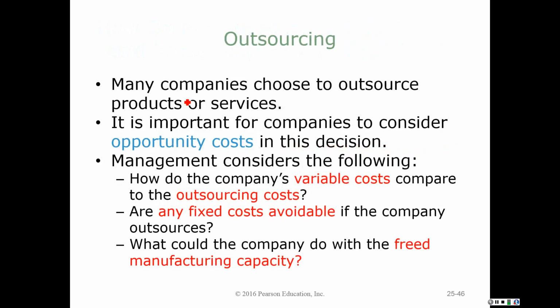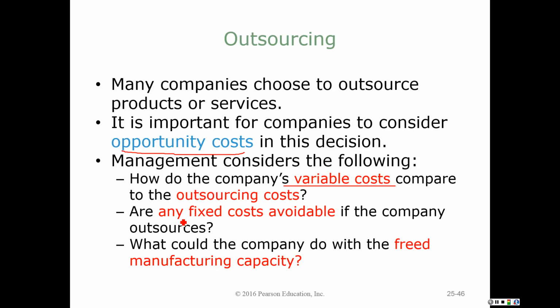Okay, as I mentioned, we'll begin with outsourcing. So we want to consider opportunity cost here. We haven't looked at these yet. We're looking at, are there costs that we could take advantage of, or are there revenues that we are missing as a result of a certain decision? So when we're trying to decide whether to outsource, first of all, we want to know, how do our variable costs for manufacturing this case, the material, the labor, the overhead, compare with the price that we would spend if we simply purchased it from someone else or outsourced it?